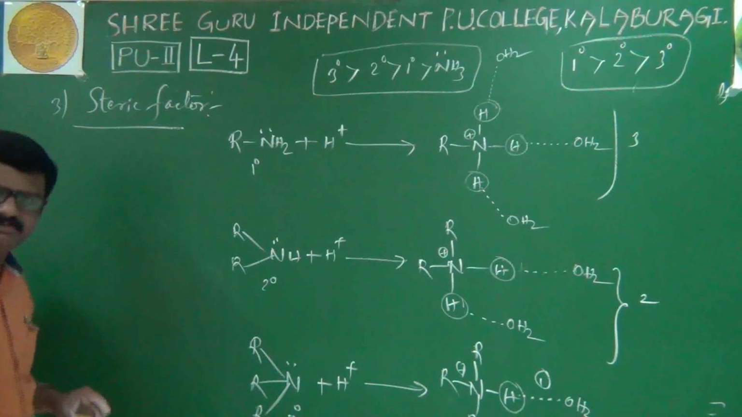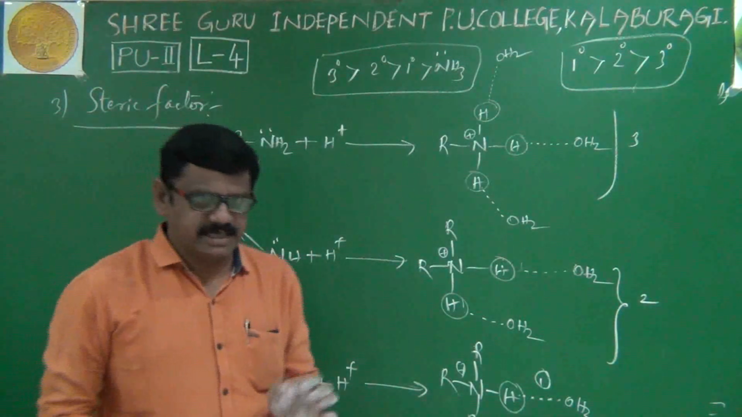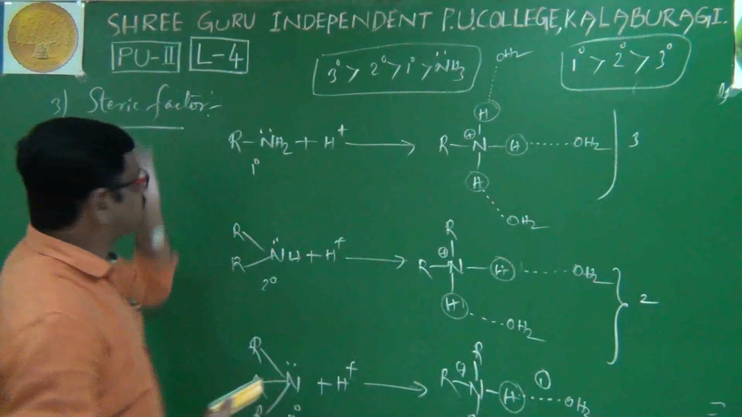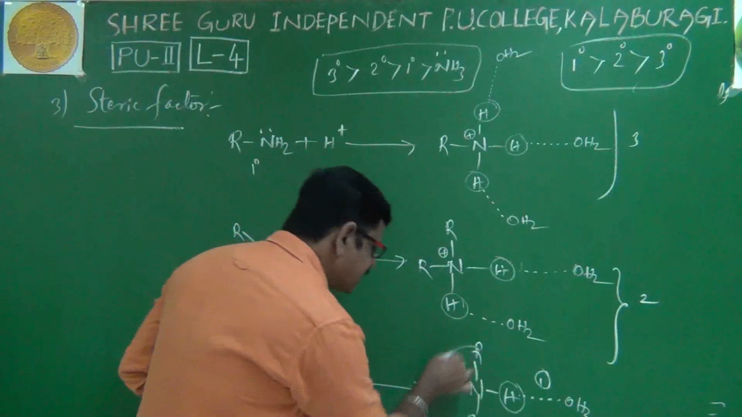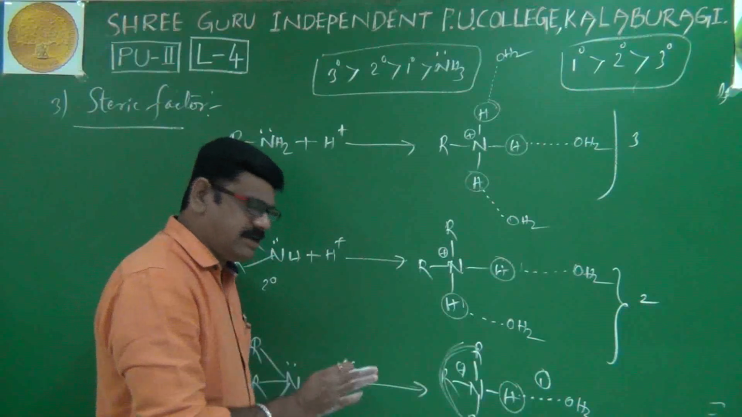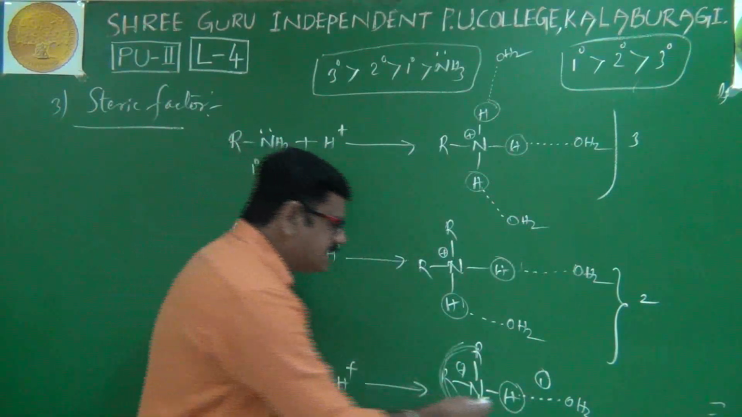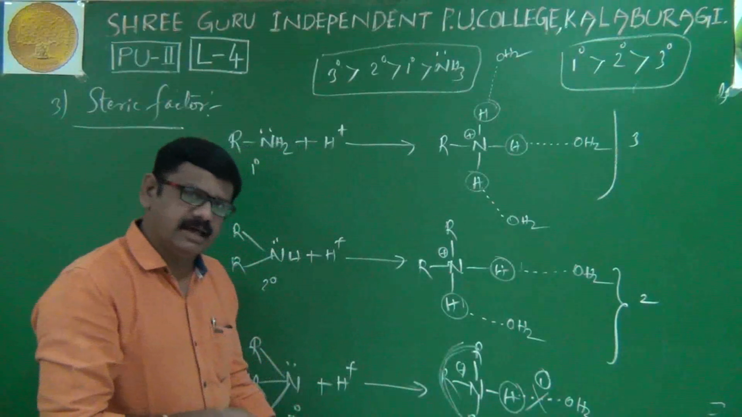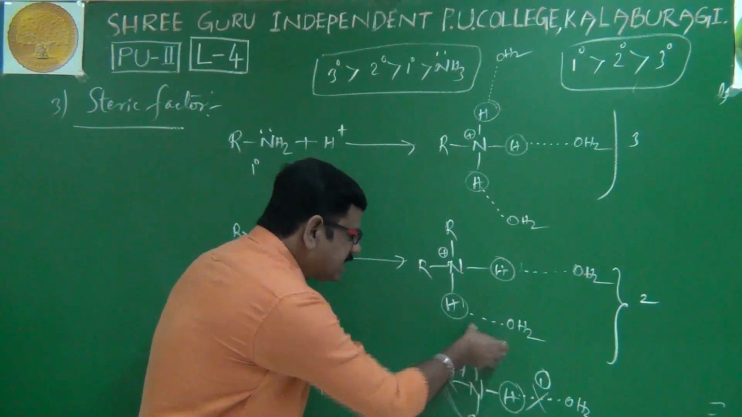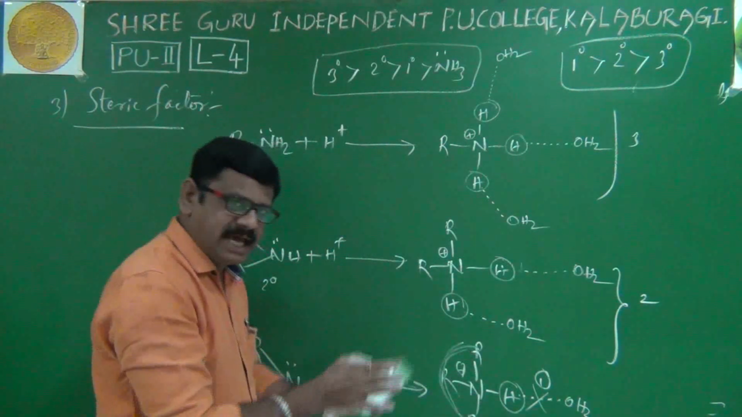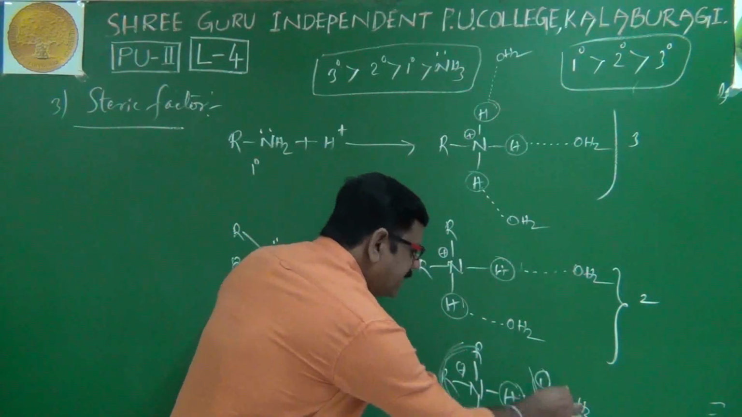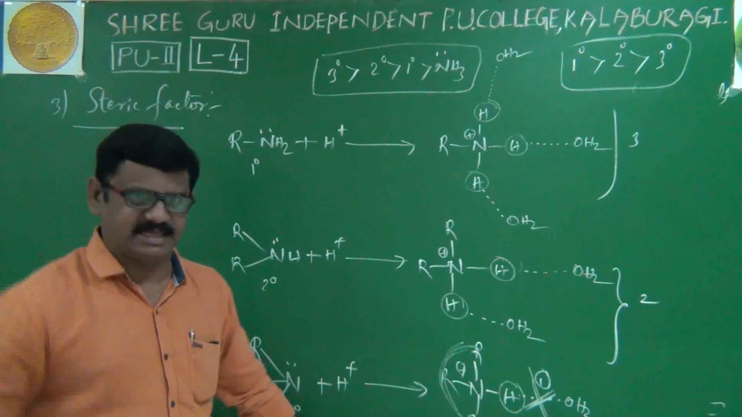Very simple. According to the steric factor, which means the repulsive forces between bulky groups, if you take tertiary amine related cations, there is a problem in the formation of hydrogen bonding. I'll repeat. In the case of tertiary amine related cations, because of bulky groups adjacent to each other, repulsive forces exist. Because of these repulsive forces, the hydrogen bonding formation tendency is less.